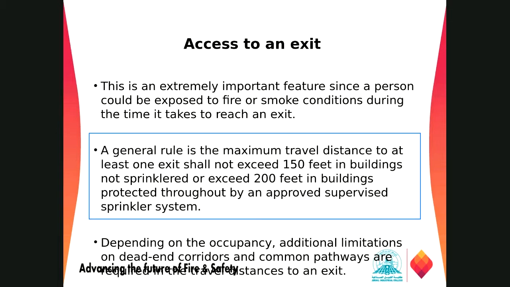Now, based on some different occupancies, if you go to the Life Safety Code, we have 20 different types of occupancies. In some of the occupancies, they have other requirements and limitations on dead-end corridors and common pathways. Suppose you are walking during a fire, going through one exit, but there is no exit on that side. It's a dead end. So there are limitations for that, based on the sprinkler area and so on. One should follow those.